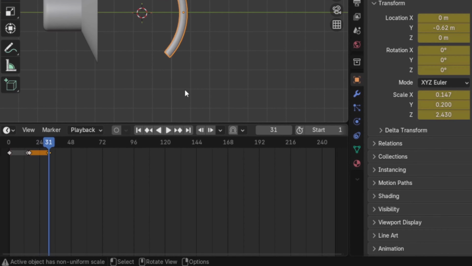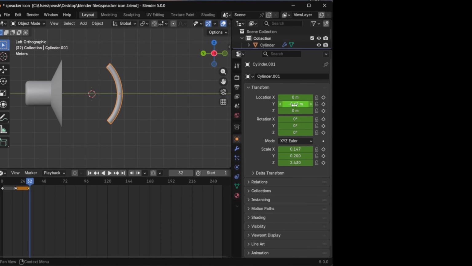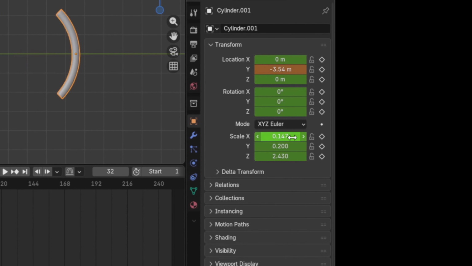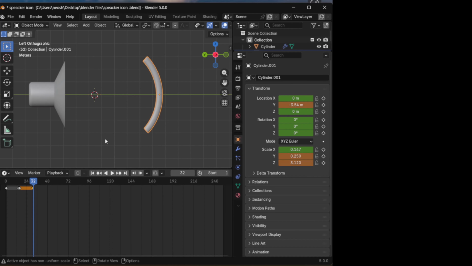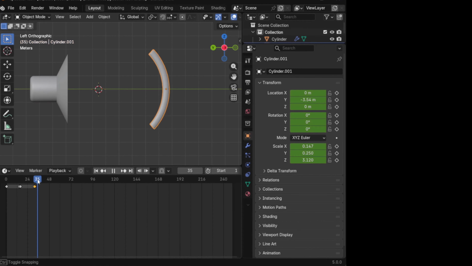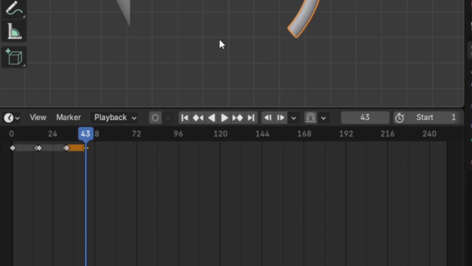Now move on 31 and press I. After pressing I move on 32 and change values. Then press I again, and move on 43 and press I.